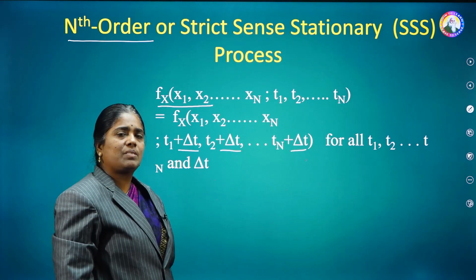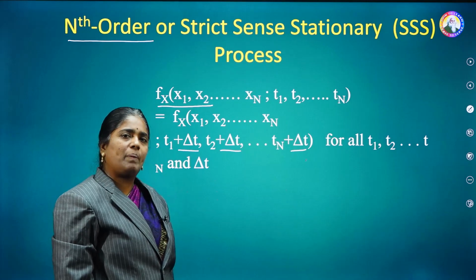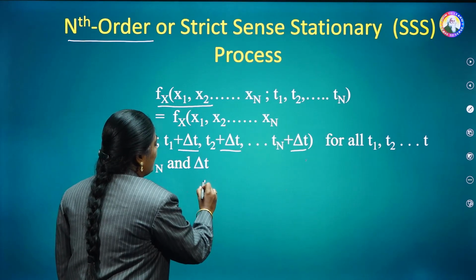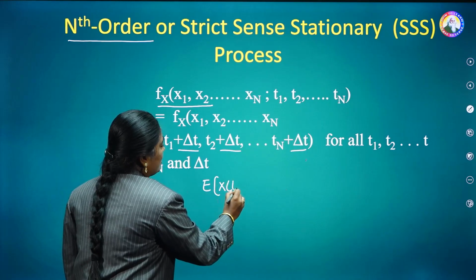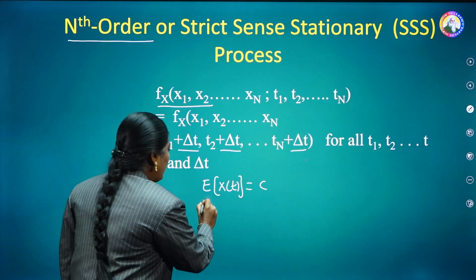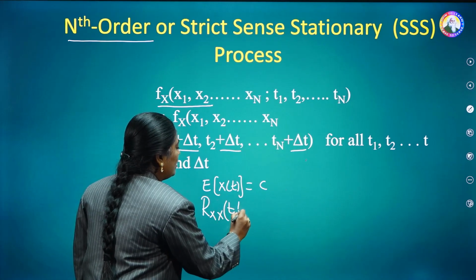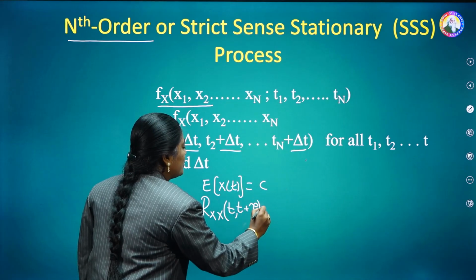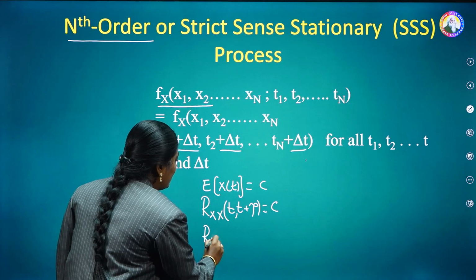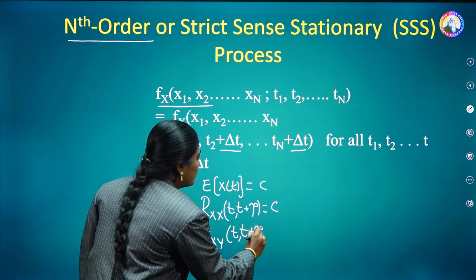Since the nth order density function is constant, all the parameters are constant. Earlier we have seen the mean or expected value, that is E of x of t, which should be constant. The autocorrelation function Rxx of t comma t plus tau should be constant, and the cross correlation function Rxy of t comma t plus tau should be constant.